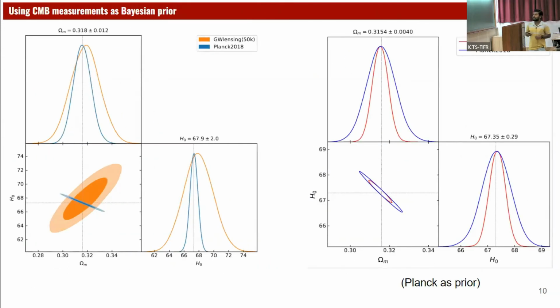As you have seen, these correlation directions are different from the Planck measurement. The plot on the right-hand side shows that if we use the Planck measurement as a Bayesian prior in our analysis, then the precision on omega m and H naught has been significantly improved. So we can use the CMB measurement as a prior and improve the constraints on the cosmological parameters.